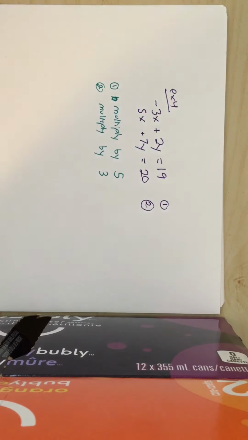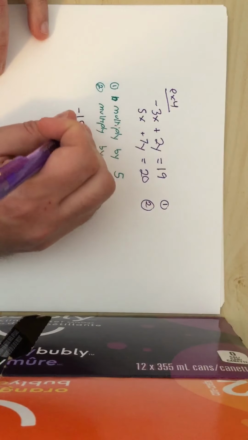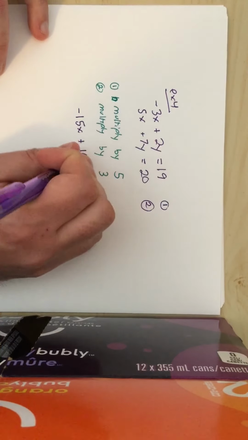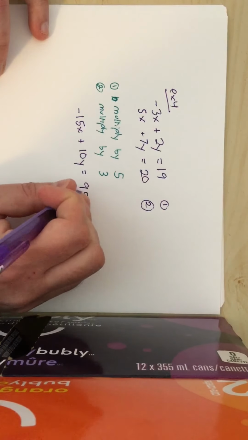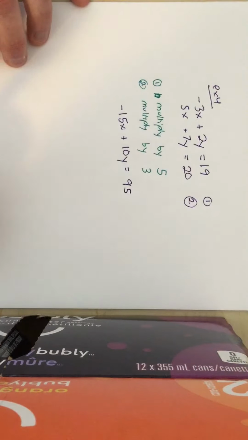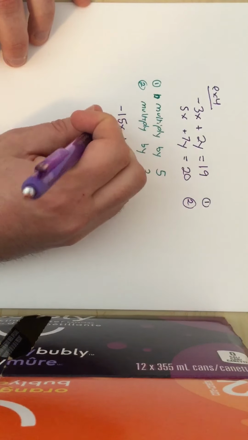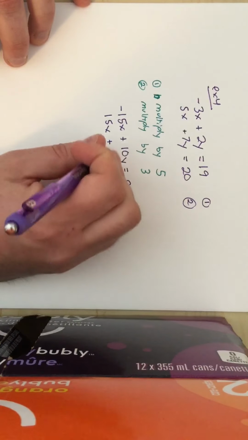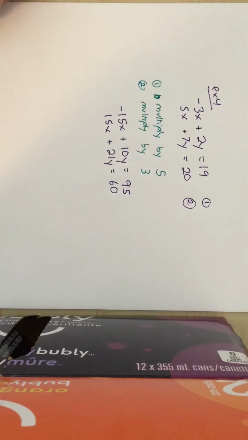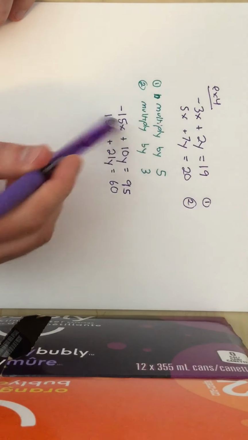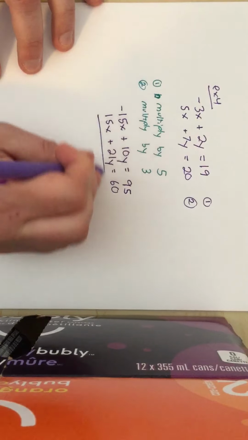And then that would give us minus 3 times 5, which is minus 15x plus 10y equals 95. We multiplied it by 5. And then we're going to multiply this one by 3. So we're going to get 15x plus 21y equals 60. And now the numbers in front of x are the same number, but one's negative and one's positive, which means we are ready to add them up.